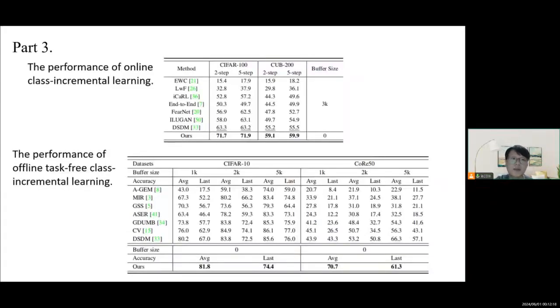Then is the performance of online class incremental learning and the performance of offline task class incremental learning.